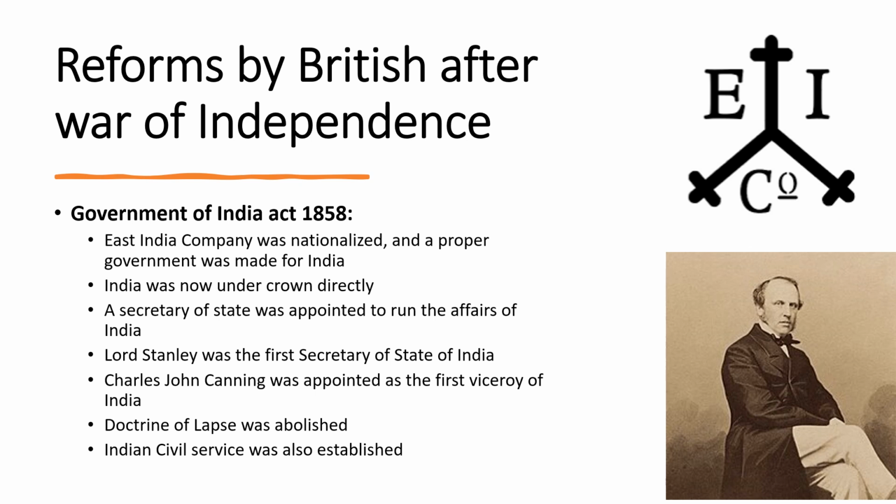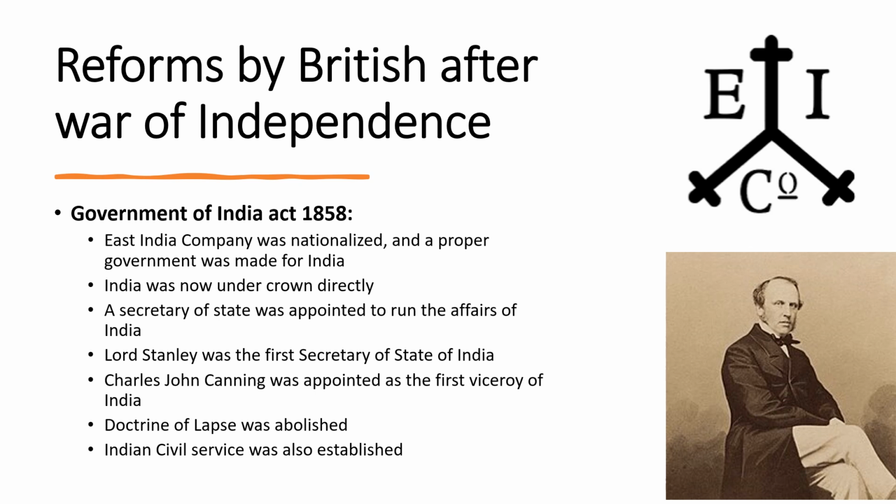So the first thing that the British did after the War of Independence was that it gave the Government of India Act 1858, and it made a proper government for India. East India Company was nationalized and a proper government was made for India. India was now under the Crown directly. I've explained earlier that before the War of Independence, India was under the East India Company, but after the end of the War of Independence, the British took the responsibility to rule it under the Crown directly, and India was then made the official colony of the British.